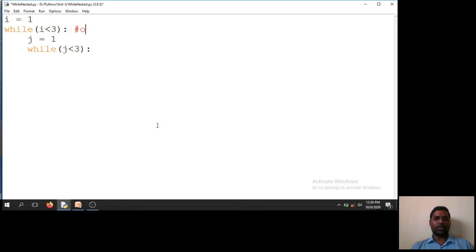So this is the outer loop and this is the inner loop. Same as the previous, print i into j, have an increment of j is equal to j plus 1, and here i is equal to i plus 1.